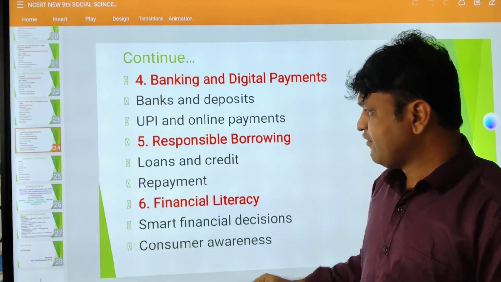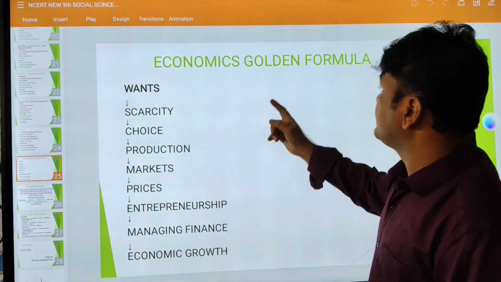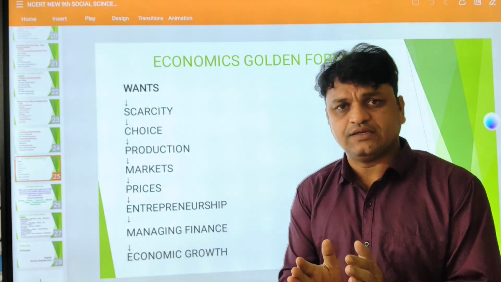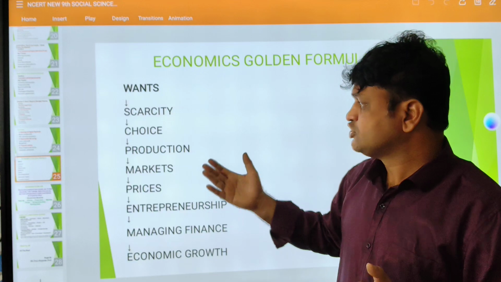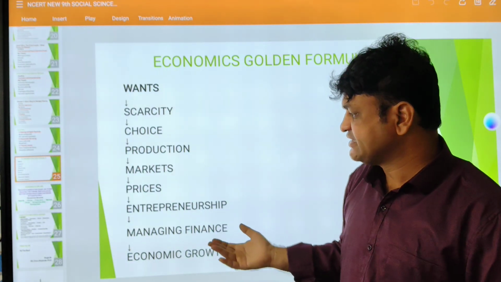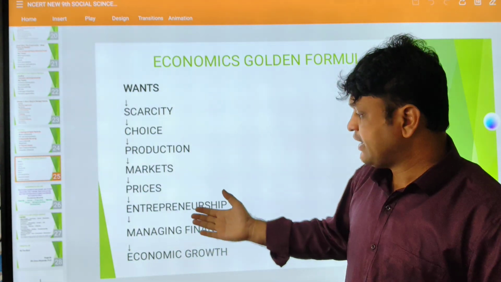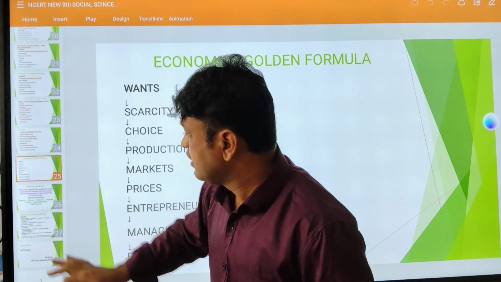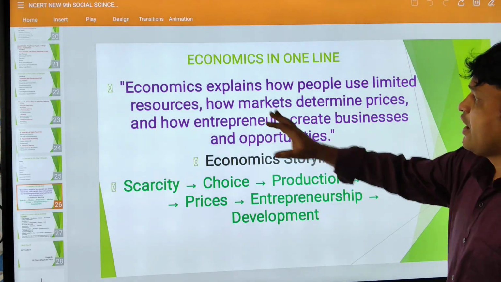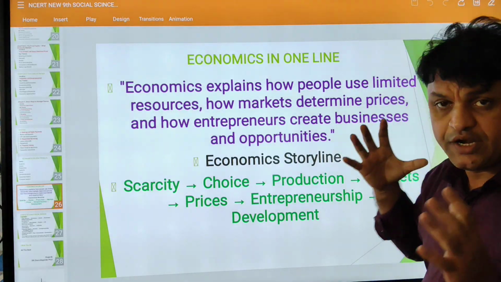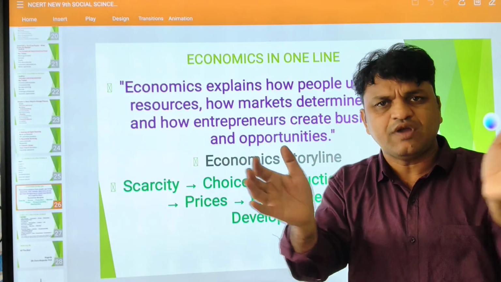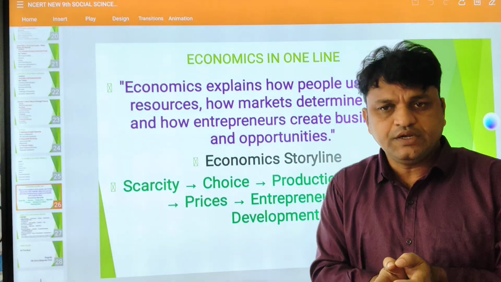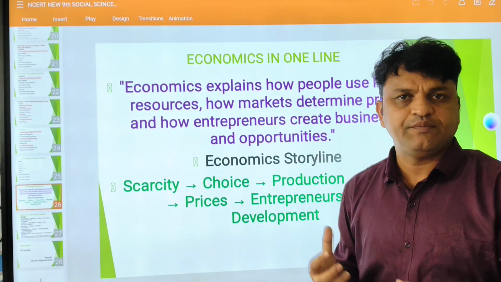Then consumer awareness. If you look at this economics golden formula, what are the wants? But we have scarcity of resources. Resources are very limited. So what is the choice, and production, market, how the prices are determined, and entrepreneurship, managing finance and economic growth. And if you look at economics in one line, economics explains how people use limited resources, because on earth we have limited resources but the population is growing day by day. So how will the government distribute the resources? This is where economics plays an important role.